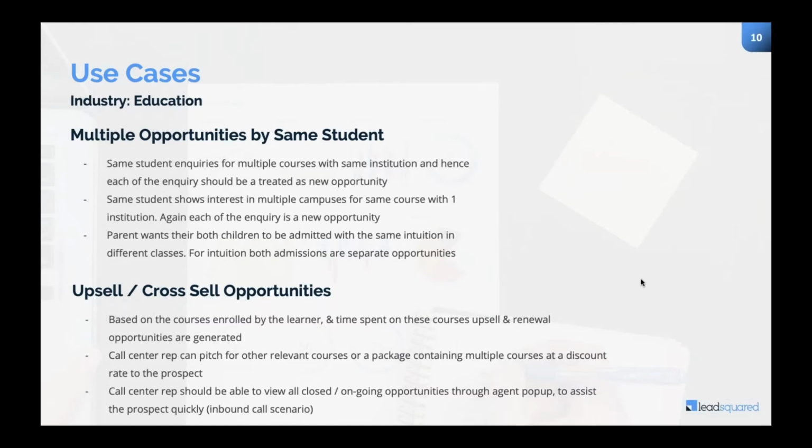There can be various upsell and cross-sell opportunities also based on the education industry. So let's say when a course is enrolled by a learner, looking at the time spent on the course, renewal opportunities can get generated, or the system can do some analysis and suggest these are the other two courses which can be sold to this person as add-on courses. Similarly, the call center rep can pitch for these relevant courses. All of this is the core use cases of opportunity management and can easily be mapped in the system in a couple of minutes.